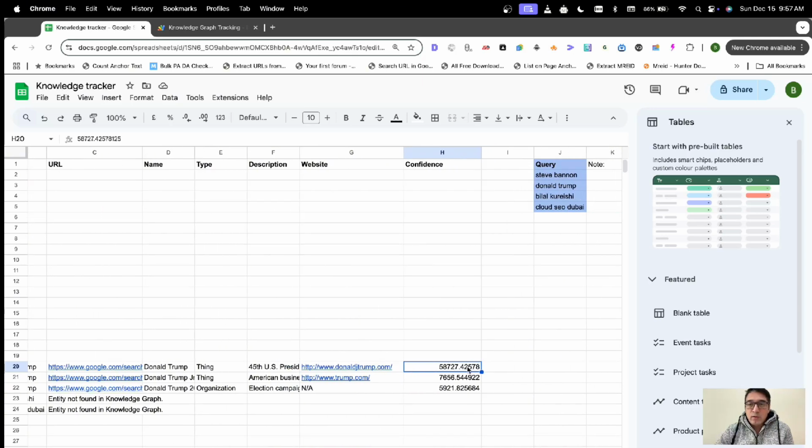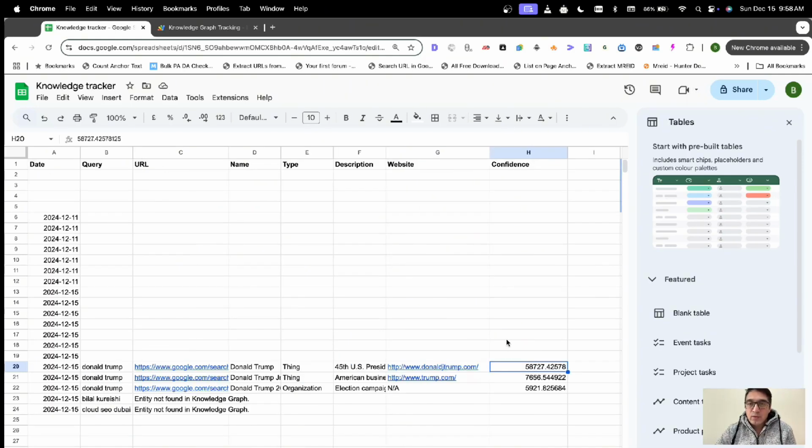The higher, the better. If it's a 0, then that's zero confidence that this entity is in Google's knowledge graph. So anything above 500 is good.